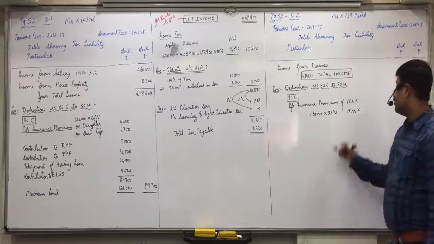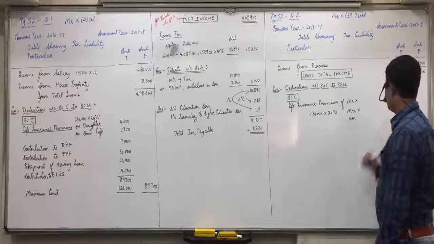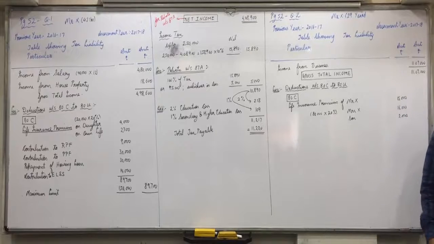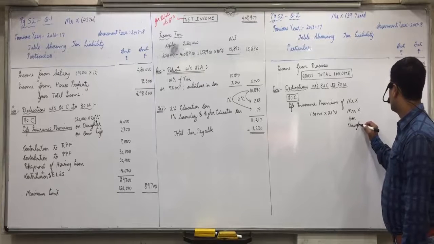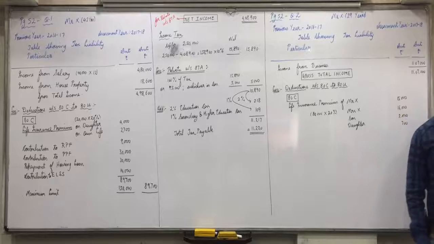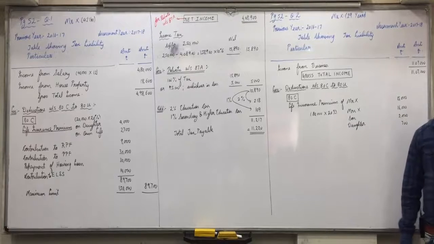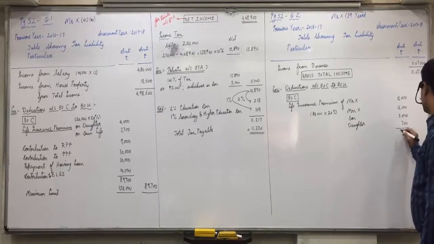Son 2,000. Daughter 700. That's it. No other payment qualifies for 80C. So 15, 31, 33, 33,700.